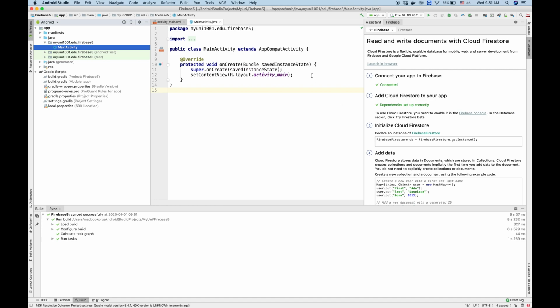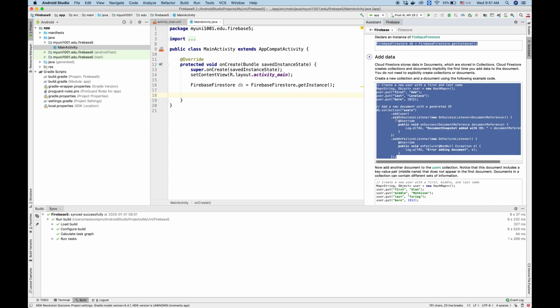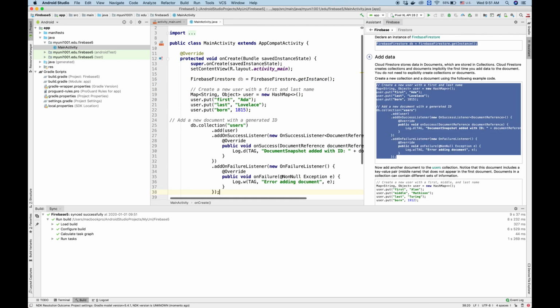Okay, so now we'll start to write our code here. We'll first create a Firebase instance here, and after that we'll copy this sample code to add the data.